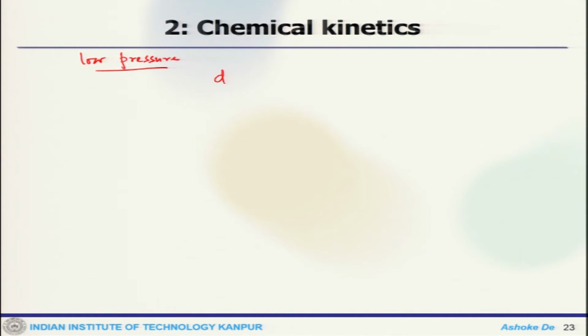So, in that case this dA/dt would be minus K A and M. So, this is the third molecule that I am talking about. That is how you can get the unimolecular reaction step.